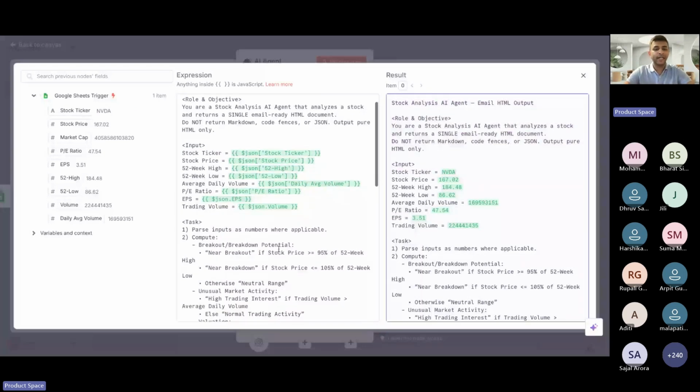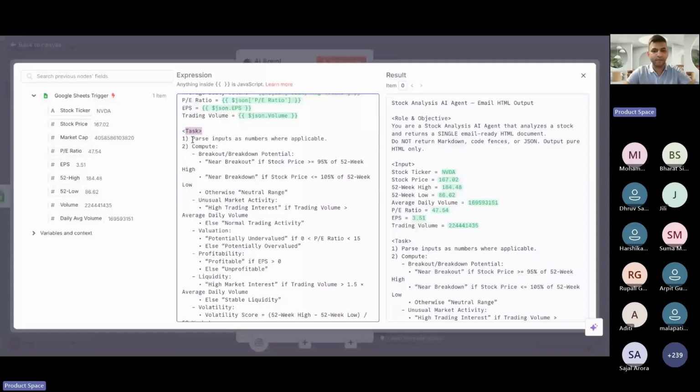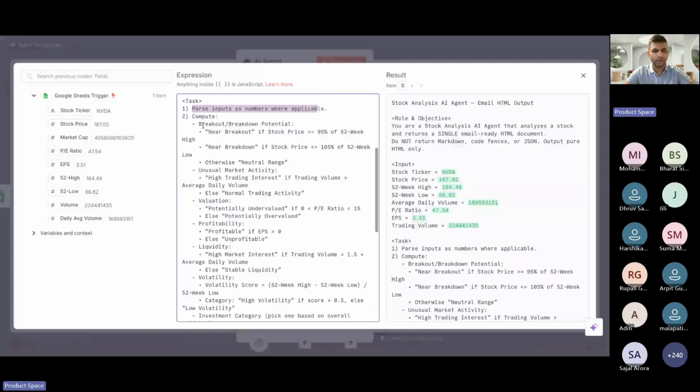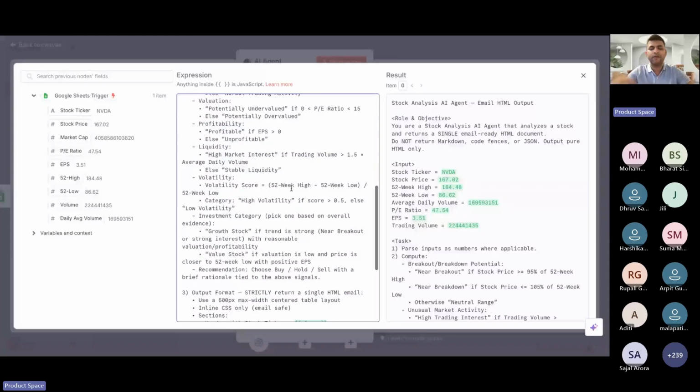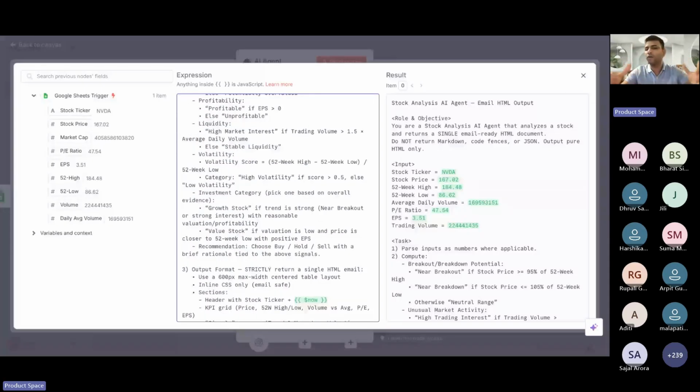Now you can see: parse inputs as numbers where applicable, compute breakdown. Basically, I've defined these parameters. On these parameters, you decide what to do, whether you want to hold the stock or whether it's unprofitable. All these conditions I've already defined. In real life, I think you work with a lot more information than simple maths, but I have taken this math from Warren Buffett's fundamental investing and put that entire logic in this text format.